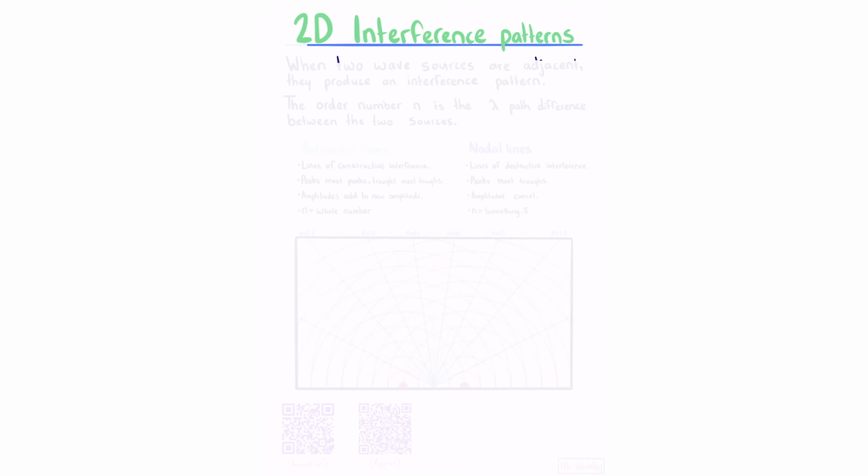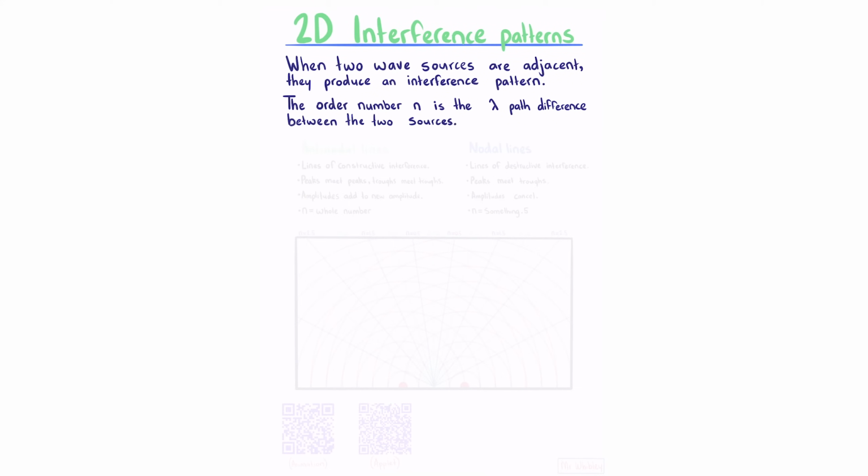2D interference patterns. When two wave sources are adjacent, they produce an interference pattern. The order number n is the wavelength path difference between the sources. Consider our two sources down here emitting our waves. We have our antinodal lines, which are lines of constructive interference. Peaks meet peaks and troughs meet troughs. Amplitudes add to their new amplitude, and our order number is a whole number.